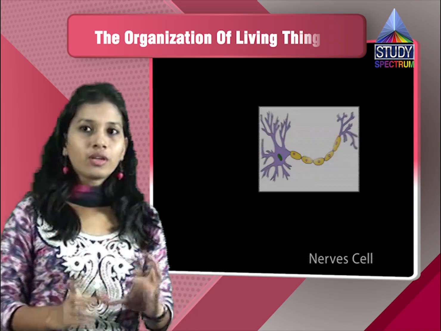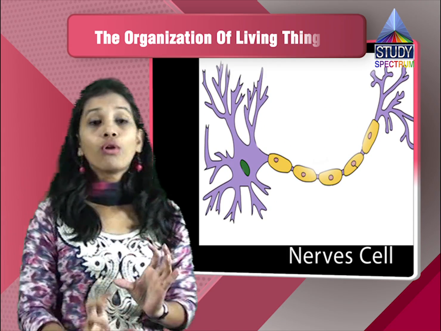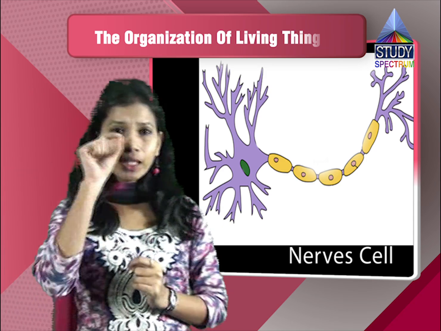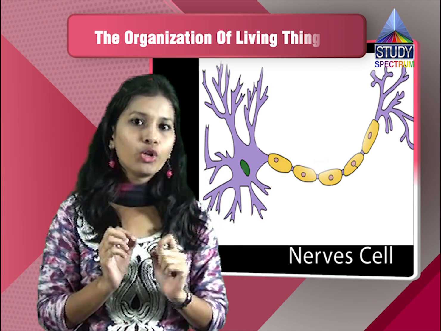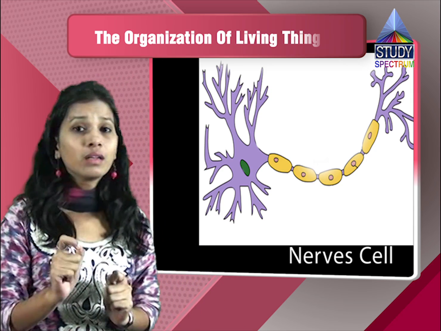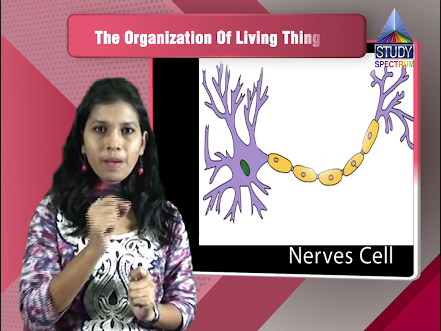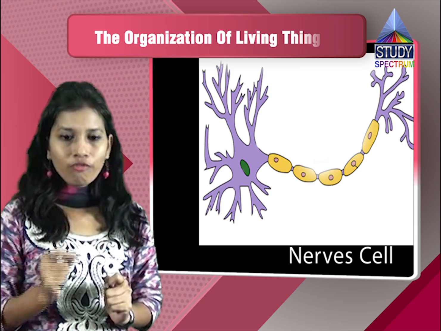Now the structure depends on what kind of function they are doing. If you see the nervous cell, they are having dendrites. There are certain signaling molecules on them. These signaling molecules help in the passage of the signal.